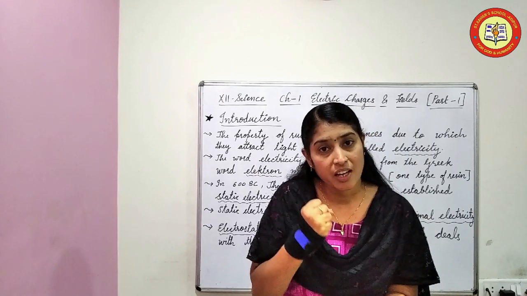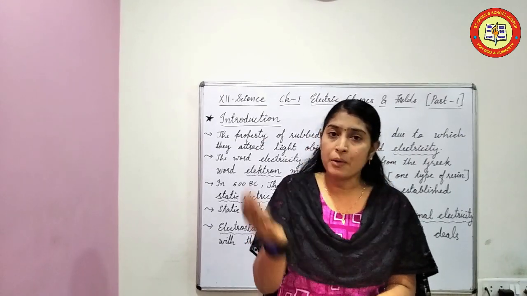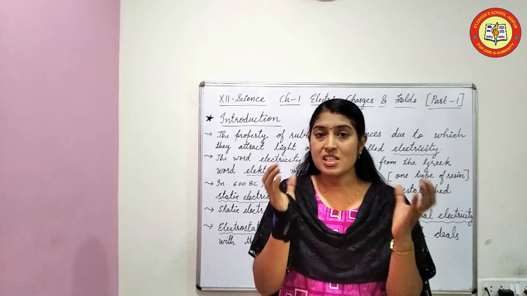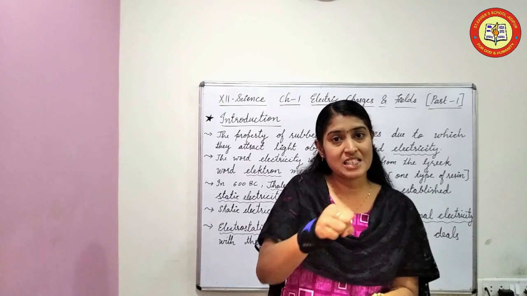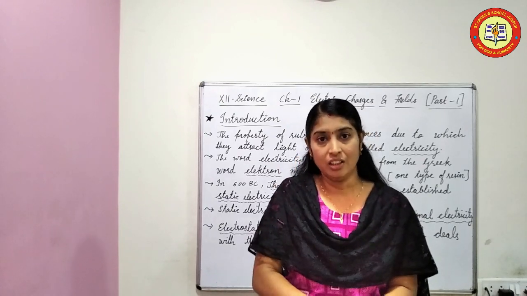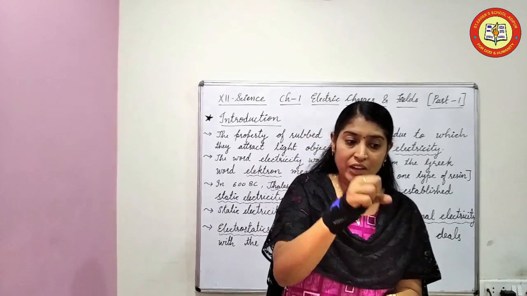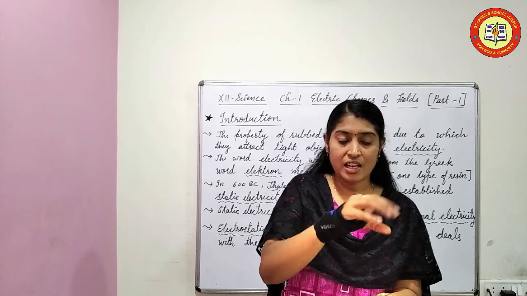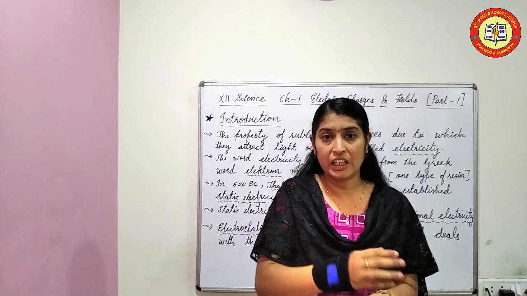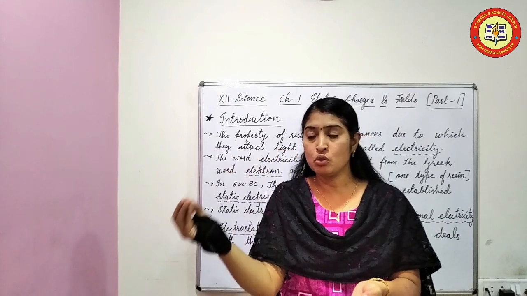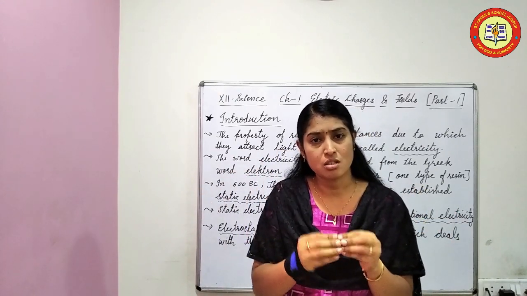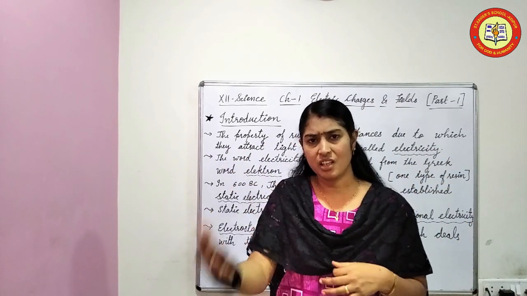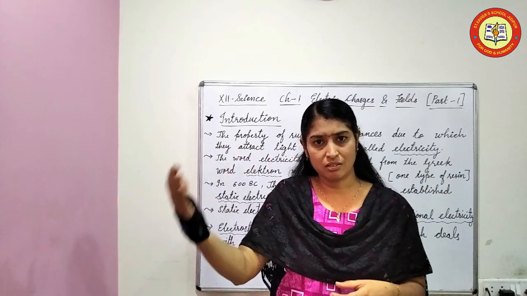Whenever charge is at rest, whatever properties it shows, whatever studies were done by scientists when the charge is at rest, and when two charges are there, what are the interactions between those two charges, all these things you will be studying further.